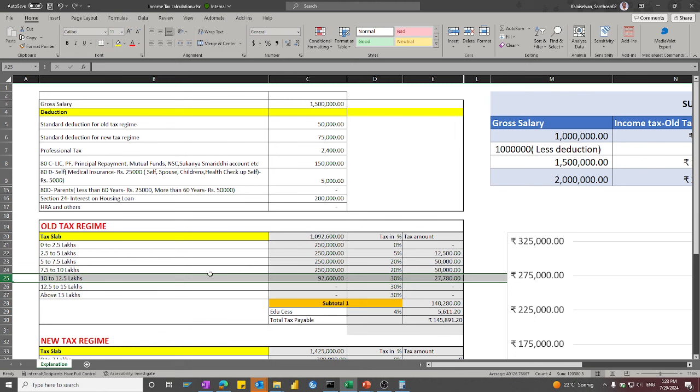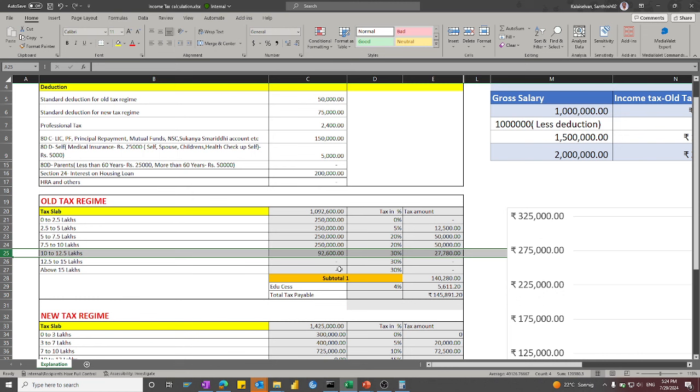You can also cross check. See, when this 10 lakh 92,600 is there, then it is fitting. You can see that the excess amount is now booked between 10 to 12.5 lakhs. So this is a cross check you can see when you are simulating this Excel sheet. So when you see here, almost 1,45,891.20 tax amount is derived.